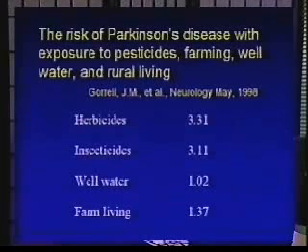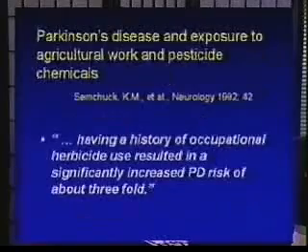The risk of Parkinson's disease with exposure to pesticides, farming, well water, and rural living was described in 1998. And again, as you can see in looking at this slide, a significant increased risk of Parkinson's disease when individuals are exposed to various herbicides, insecticides, even consumption of well water, a small increased risk. But living on a farm, actually because of these environmental influences, does increase the risk of Parkinson's disease.